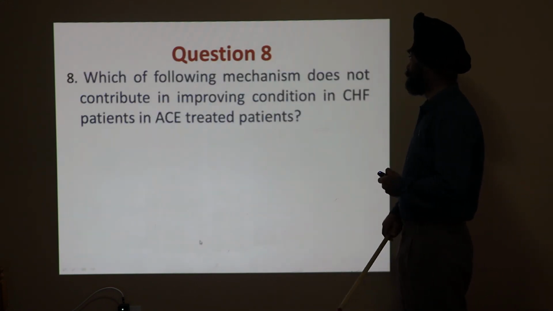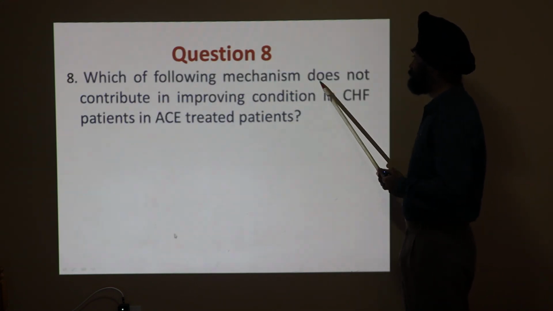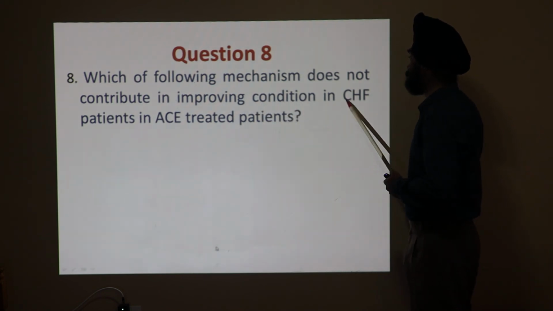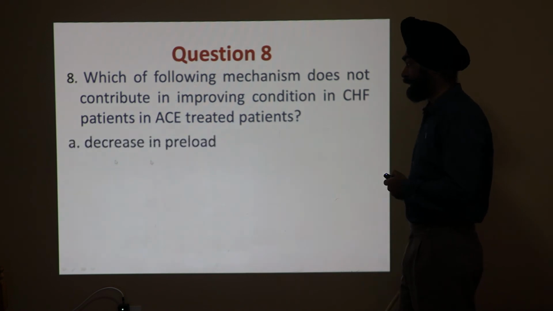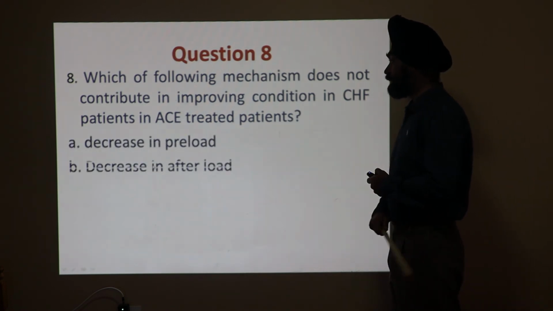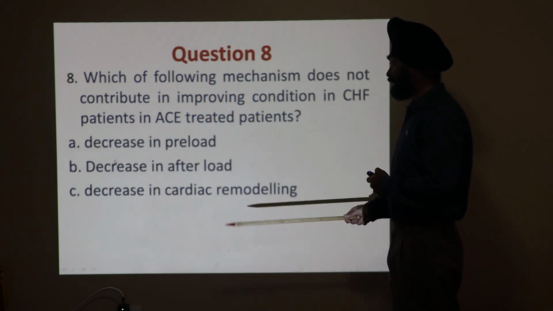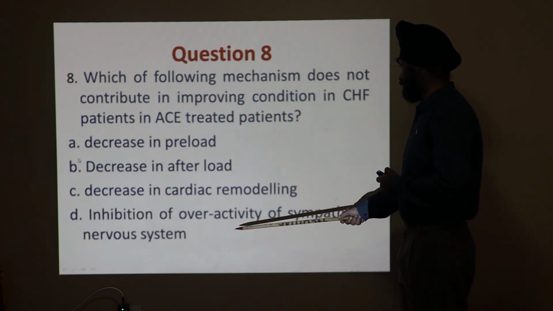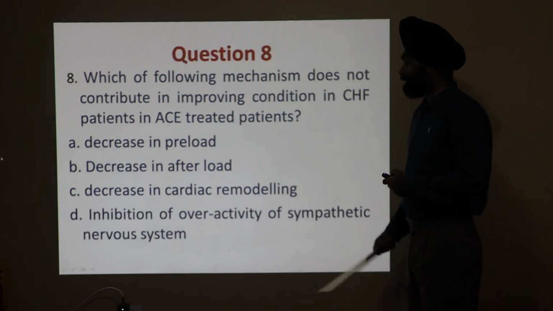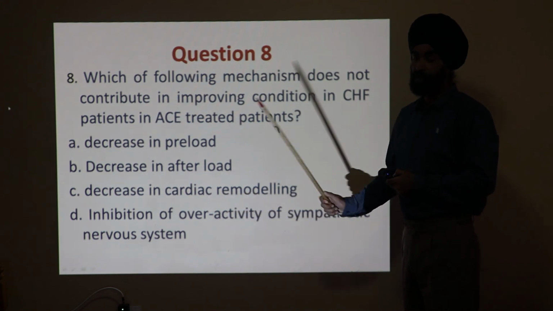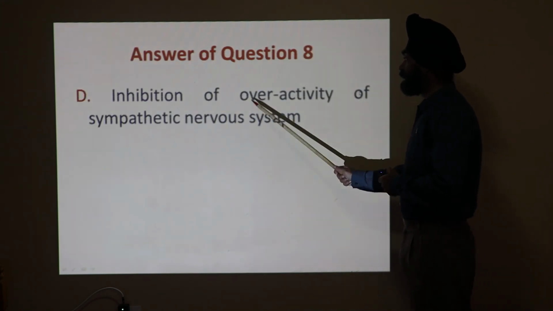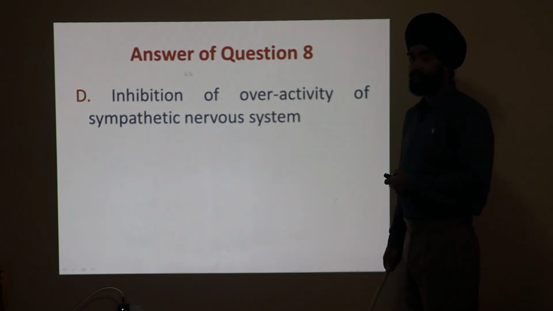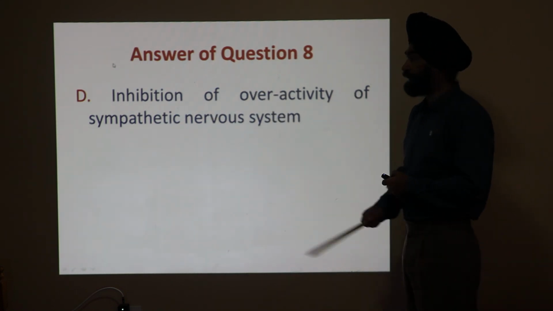Question number 8. Which of the following mechanisms does not contribute in improving the condition of CHF in ACE inhibitor treated patients? Which is not an important mechanism actually in CHF. Decrease in preload, decrease in afterload, decrease in cardiac remodeling, inhibition of overactivity of sympathetic nervous system. What do you think? Which of the mechanisms is not that much important? Answer is inhibition of overactivation of sympathetic nervous system. All other mechanisms, they are important.